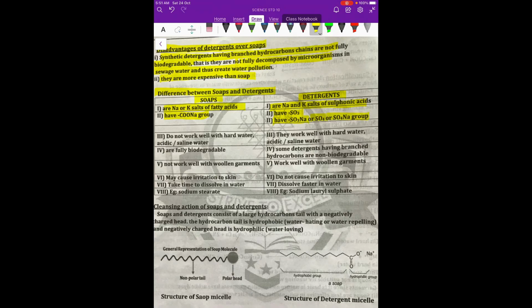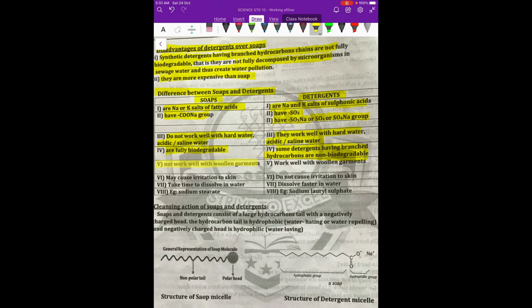Soaps do not work well with hard water, acidic water, or saline water. All these types, they fail to act, whereas detergents will act well with hard water, acidic water, as well as saline water. The fourth point is soaps are fully biodegradable, whereas some detergents which have branched chains do not fully biodegrade, whereas some which have straight chain hydrocarbons are biodegradable.